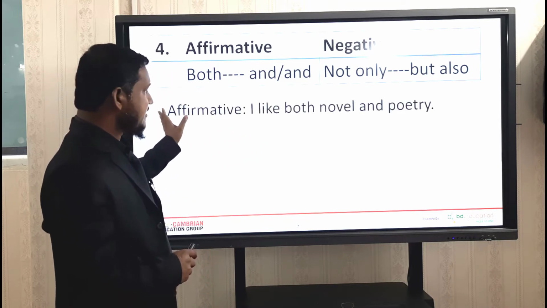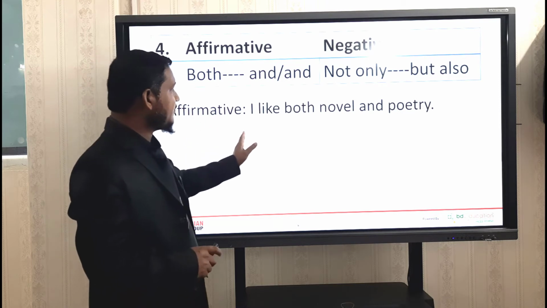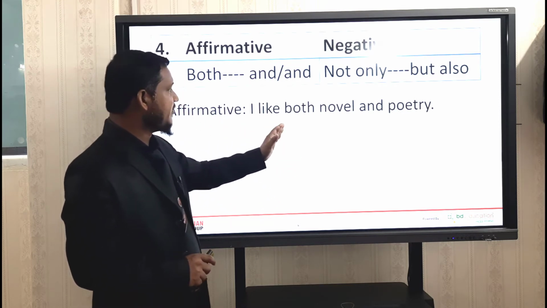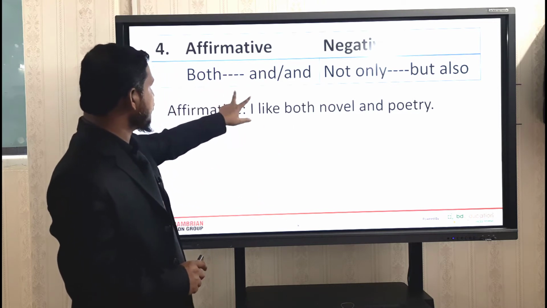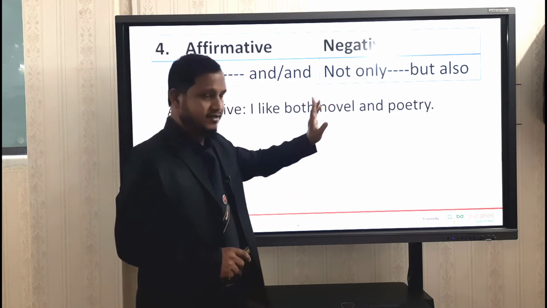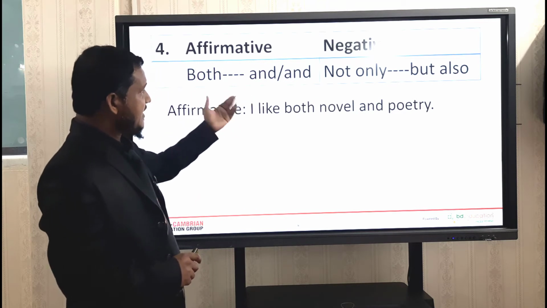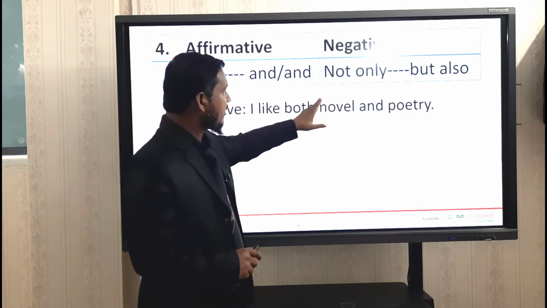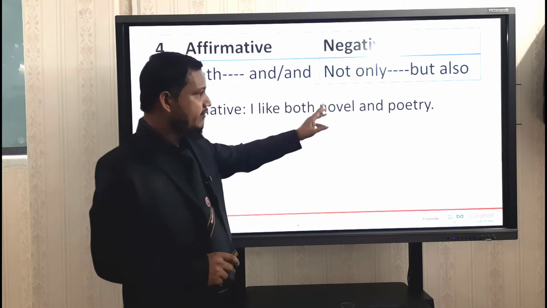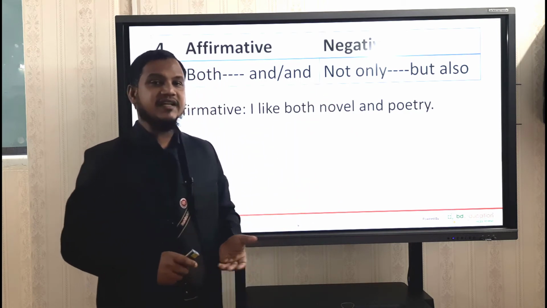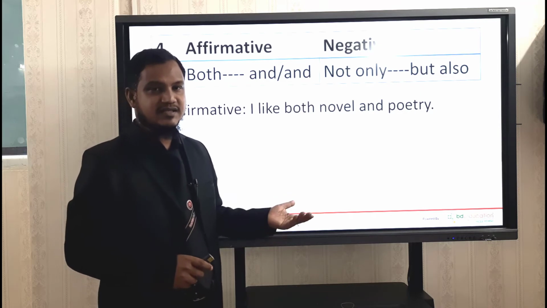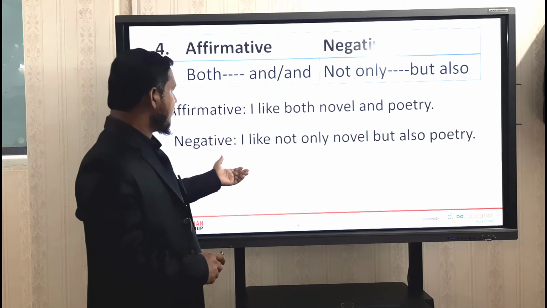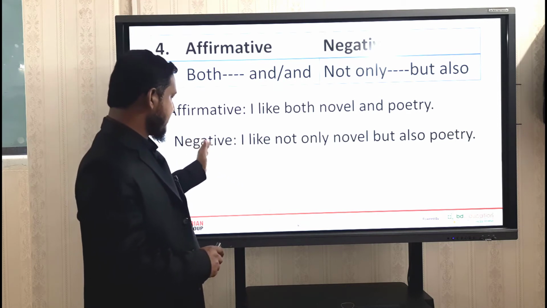Look at this. This is an affirmative sentence: I like both novel and poetry. So you find these two words, both and and. Okay. To change this into the negative form, instead of both, you will write not only, and instead of and, you will write but also. Then you will get a negative sentence. Okay, let's see the answer.